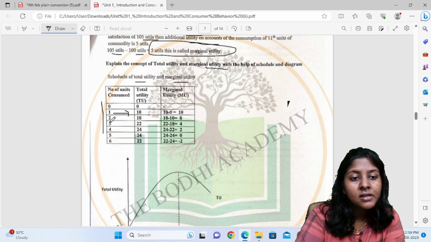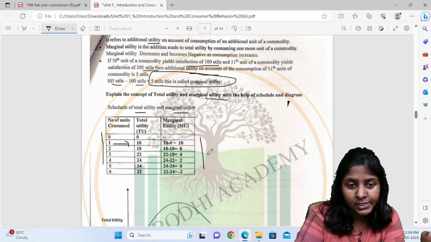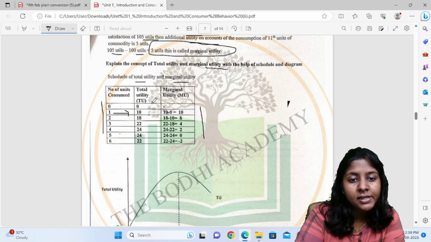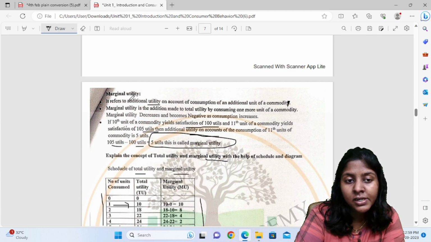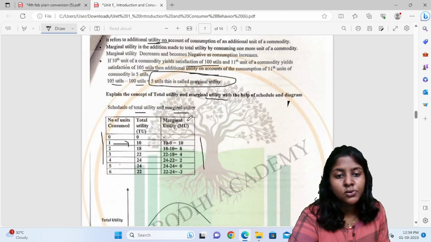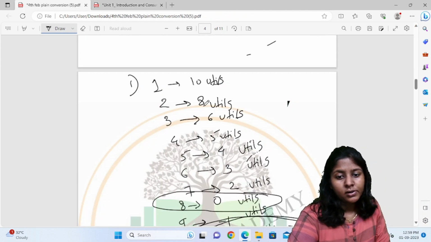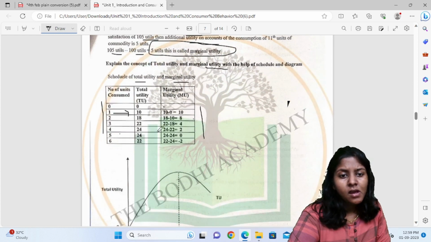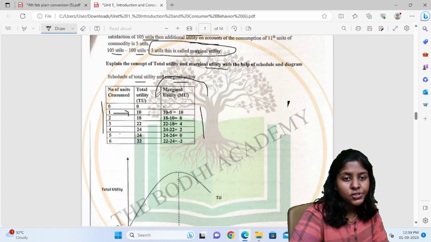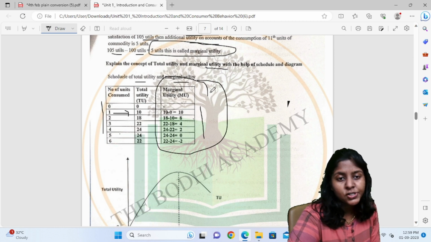Second one is 18, third is 22, fourth 24, fifth 25, sixth 22. And what has happened to the marginal utility? Marginal utility: 10 minus 0, same for the first commodity. Second commodity is how much? 10 minus 18, so 8 marginal utility. What is marginal utility? It refers to additional utility on account of consumption of an additional unit. So here we got an additional unit. Then this is how we can measure the marginal utility. This is the step to measure the marginal utility.